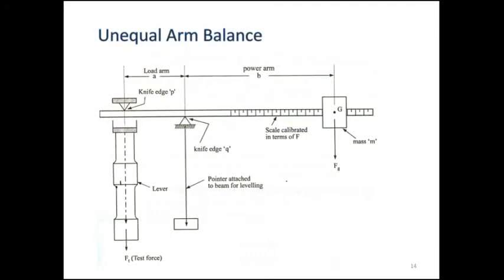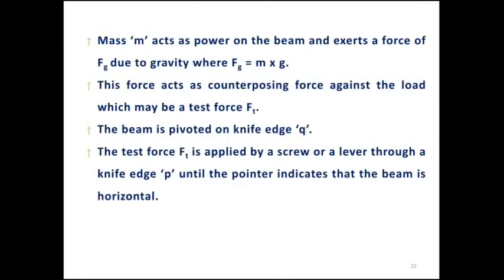The unequal arm balance consists of a horizontal scale on which the mass M is mounted with a force Fg. This force acts as a counterbalancing force to the test force Ft applied downwards at the lever. There is a pointer attached to the horizontal scale with a knife edge Q, and the pointer is attached to the beam for leveling purposes. Knife edge Q is there, and knife edge P is there on top of the lever, and the load arm and power arm are there with distances A and B.